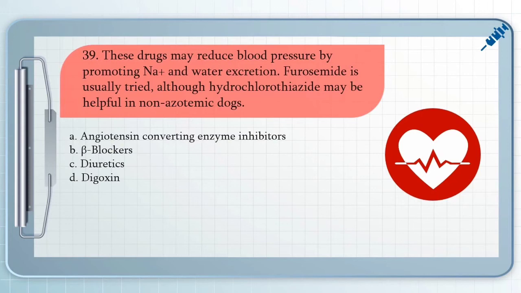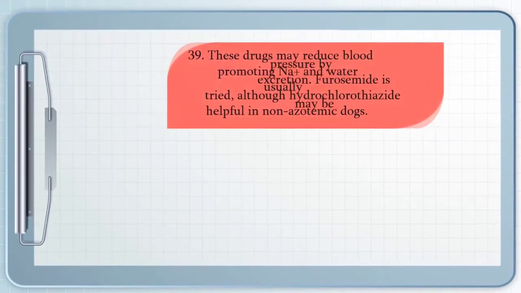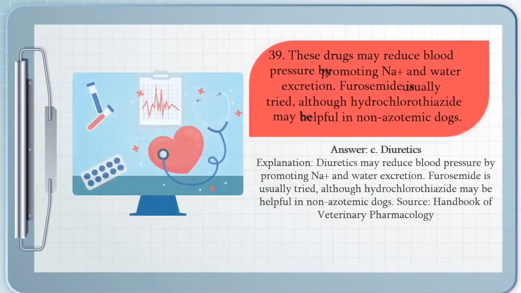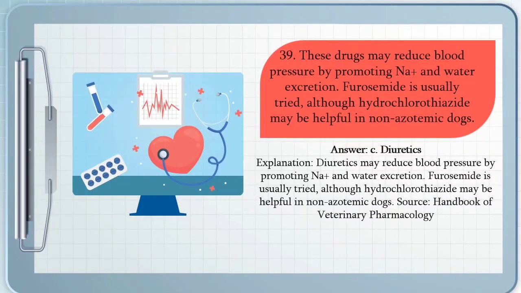A. Angiotensin converting enzyme inhibitors, B. Beta blockers, C. Diuretics, D. Digoxin. The answer for question number 39 is letter C. Diuretics may reduce blood pressure by promoting sodium and water excretion. Furosemide is usually tried, although hydrochlorothiazide may be helpful in non-azotemic dogs.